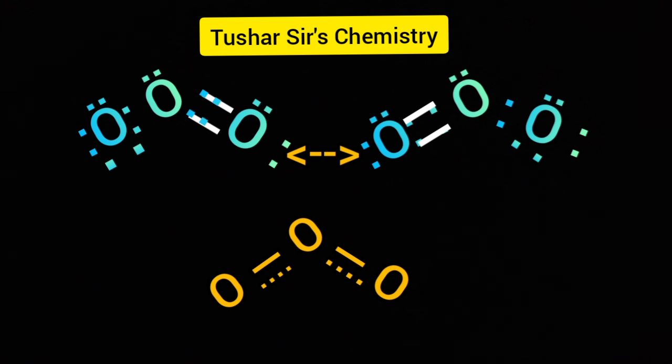If there is charge separation in a contributing structure, that contributing structure has some more energy. If the charge separation is not there, then the structure has lower energy.